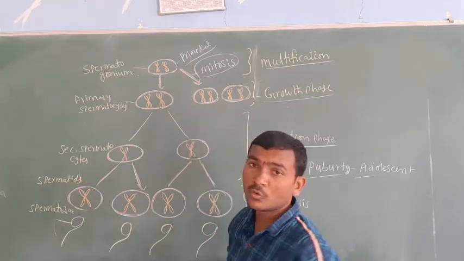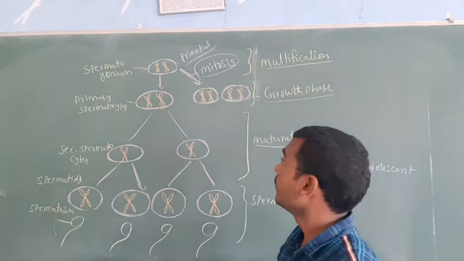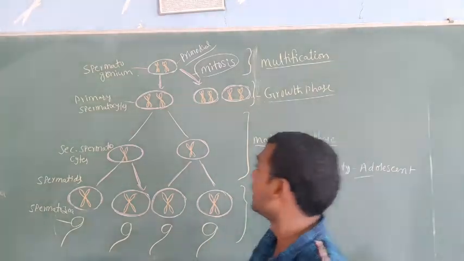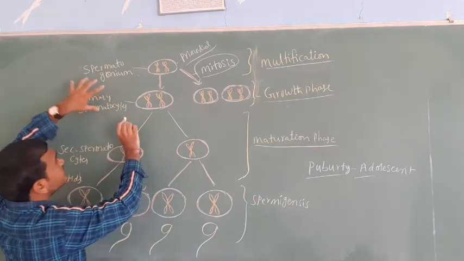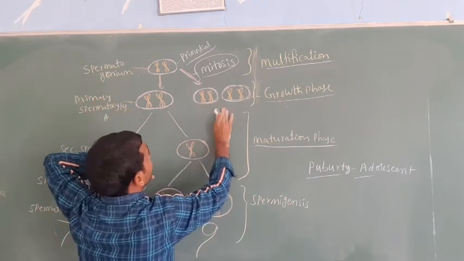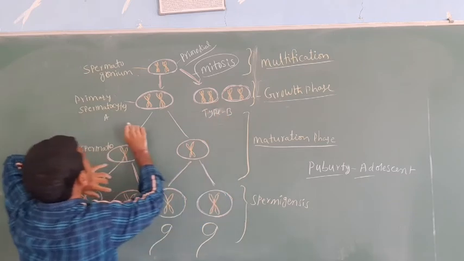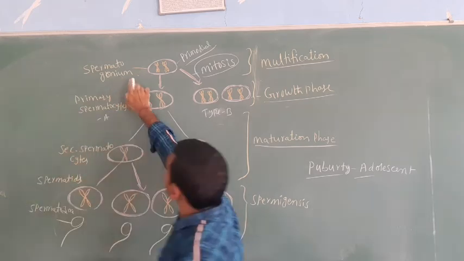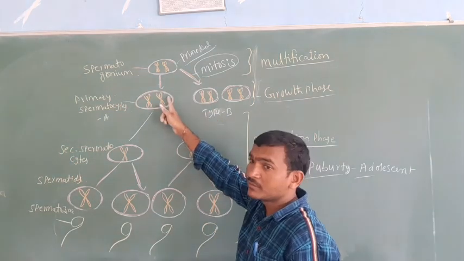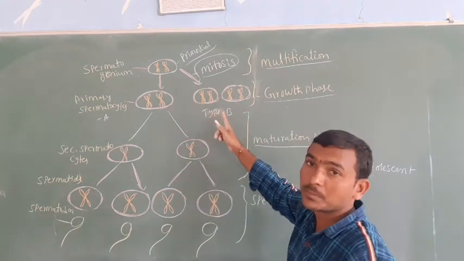These spermatogonia undergo mitotic cell division, and when they do, they form primary spermatocyte type A and primary spermatocyte type B.